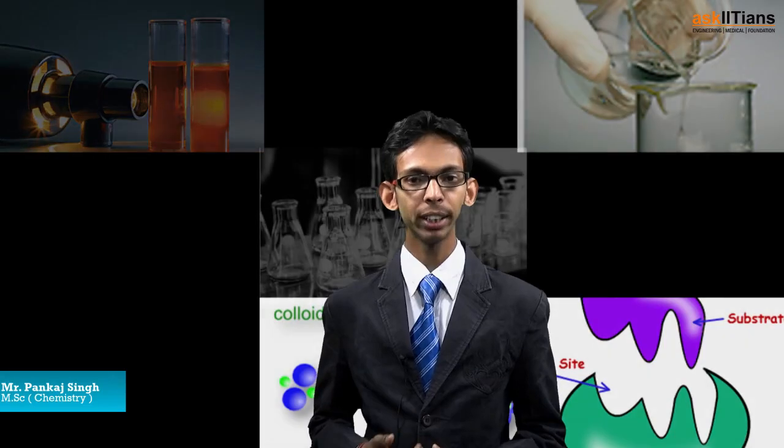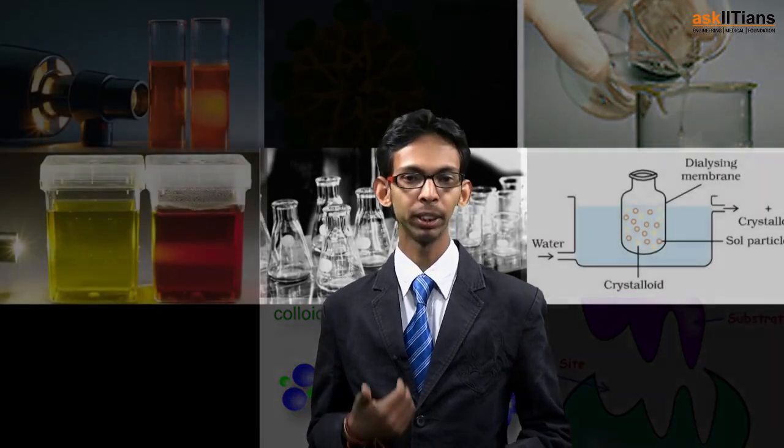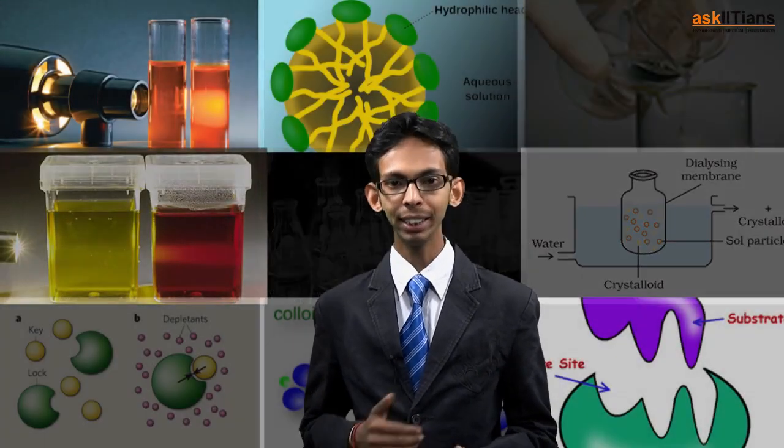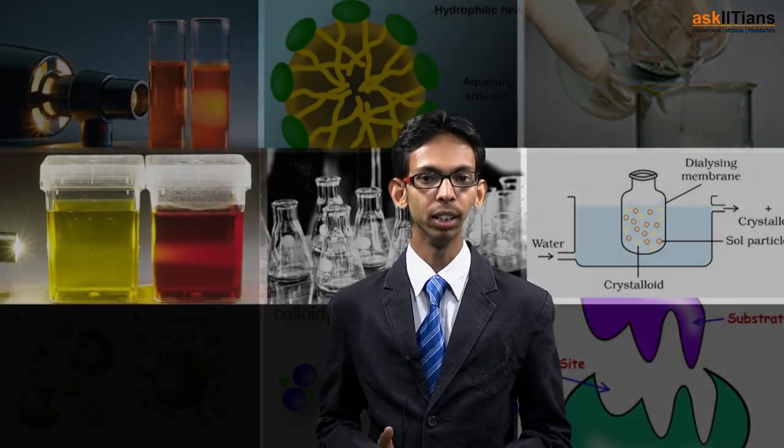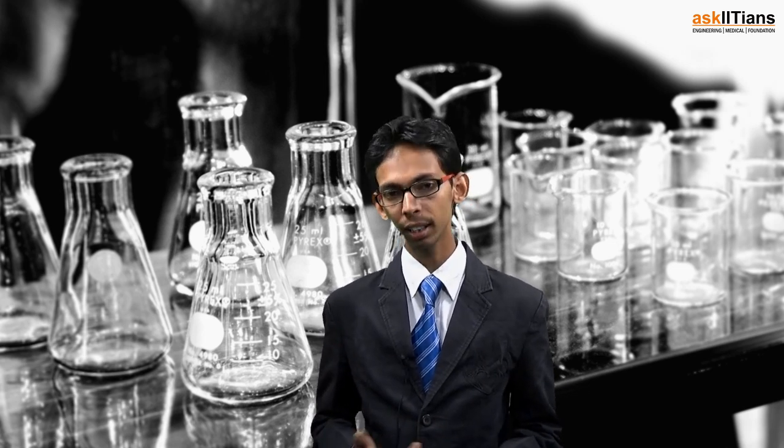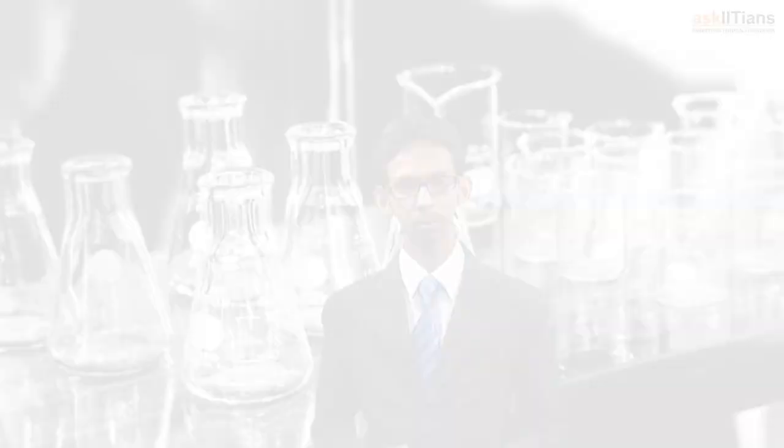Emulsions are actually a special type of colloidal sols in which both the dispersion medium and the dispersed phase are liquid. It is of two types, water in oil or oil in water. You must be aware of the term emulsion paints. So emulsions are nothing but colloidal solutions in which both the phases are liquids. So let's start the deep study of emulsions.